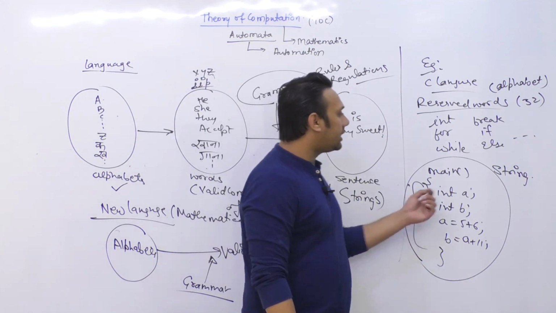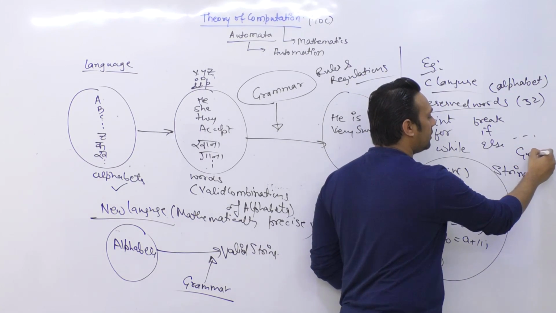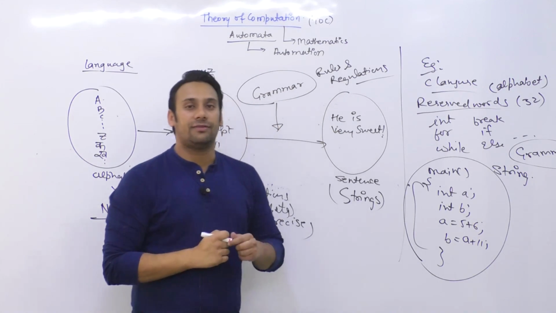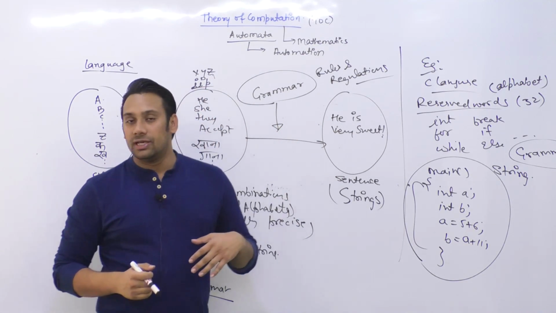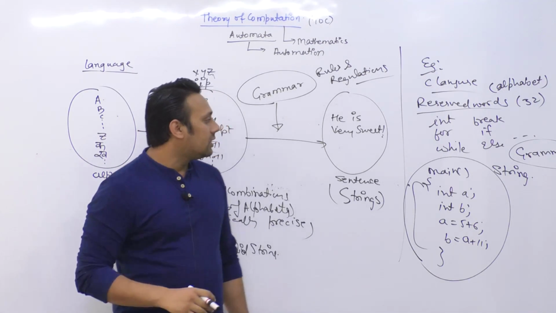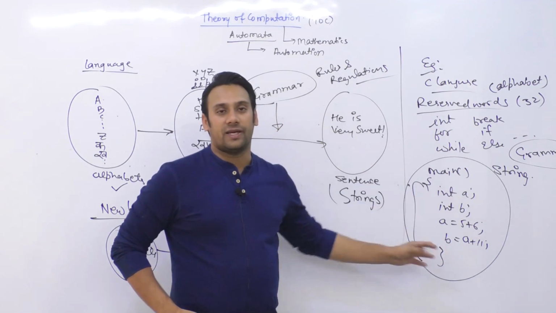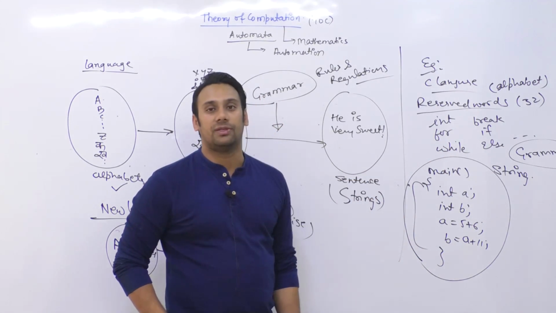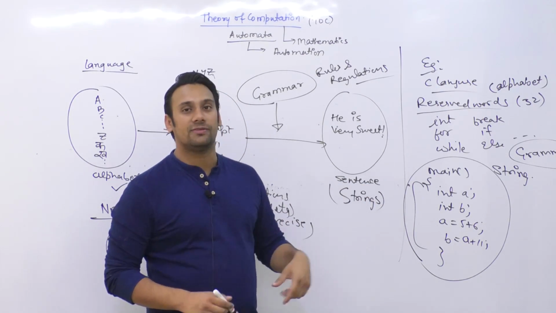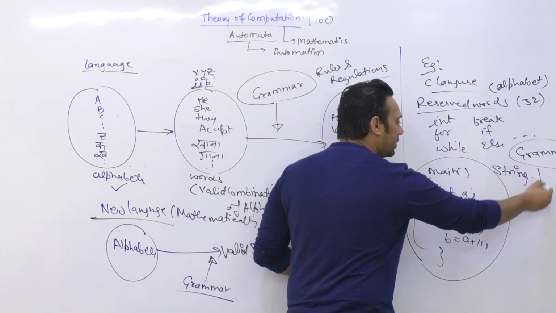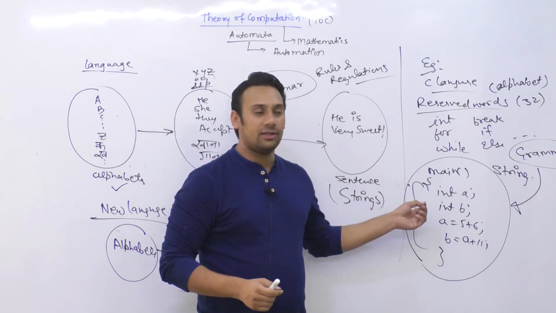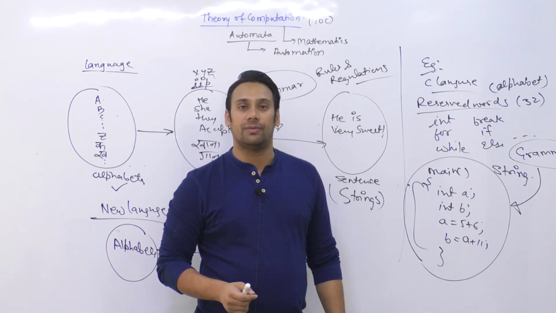Now we created something called a grammar here, and in the C language what is a grammar? Something that defines what the structure of the program will be. If we define the structure of a program in the C language, that structure defines a grammar. Now this entire program created in the C language is a string, and how can you say this program is valid? To say that this program is valid, if you can make this program using this grammar, then we say that this program is valid.